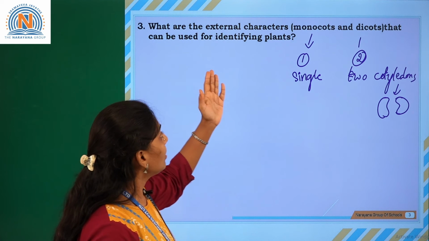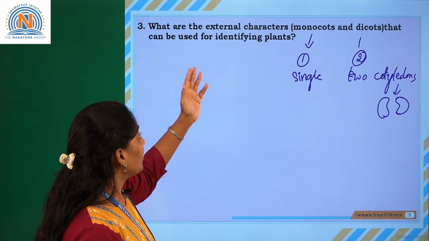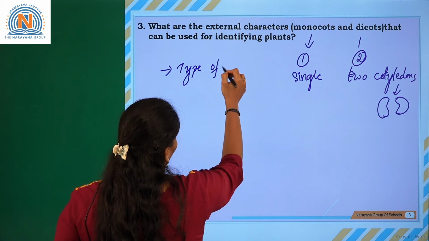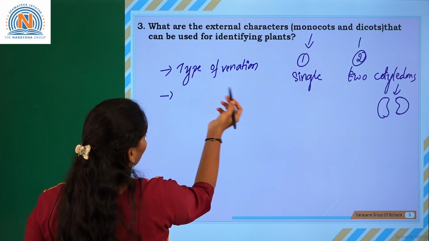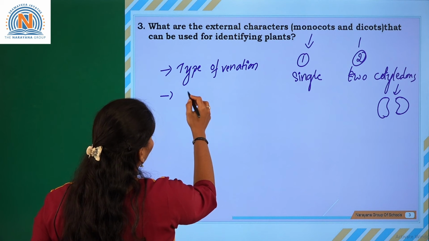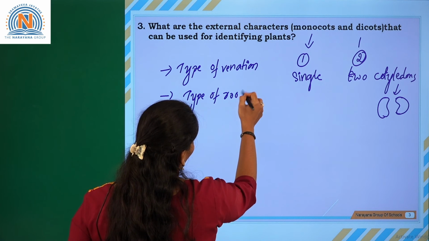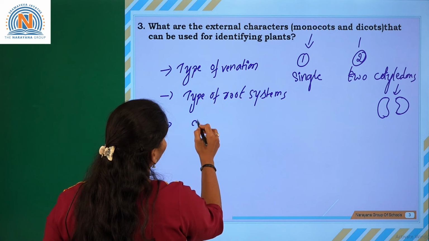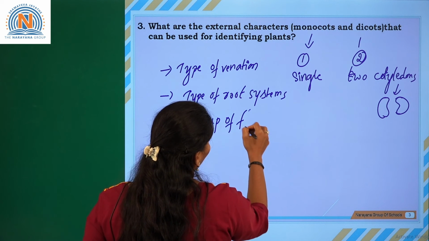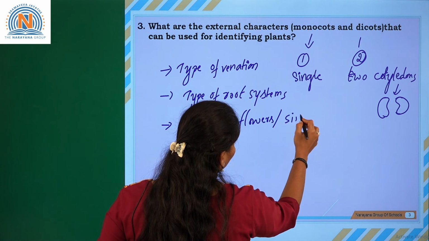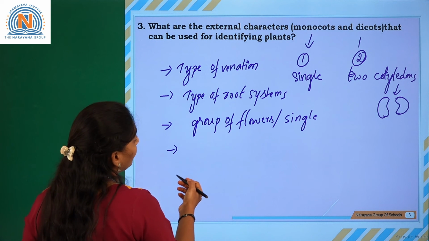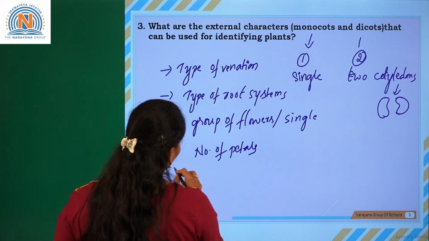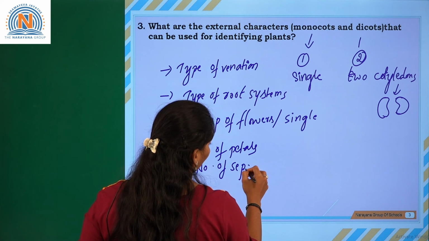The question is: what are the external characters of monocots and dicots that can be used for identifying plants? Here we can see the type of venation, the type of root system, whether there is a group of flowers or a single flower, the number of petals and the number of sepals.